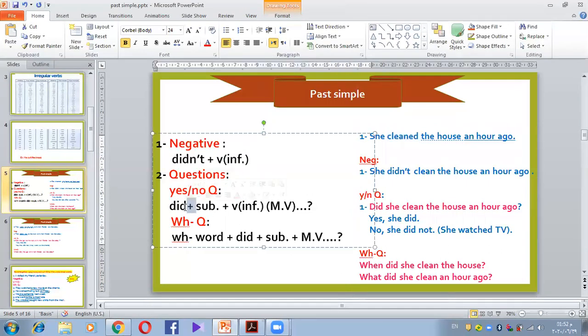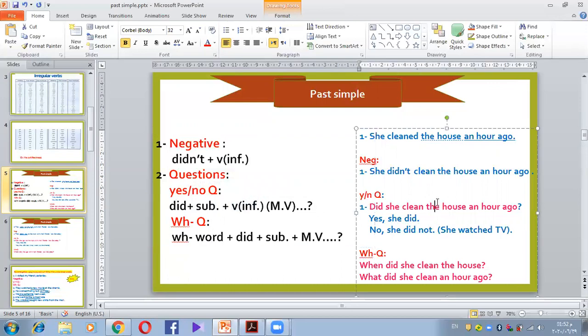Did, then the subject, and then the main verb in the infinitive. WH word, the same. WH question: WH word, did, subject, and main verb. Let's try to do this. It's like a revision, a revision of what we said before. It's not new, there's nothing new in it.